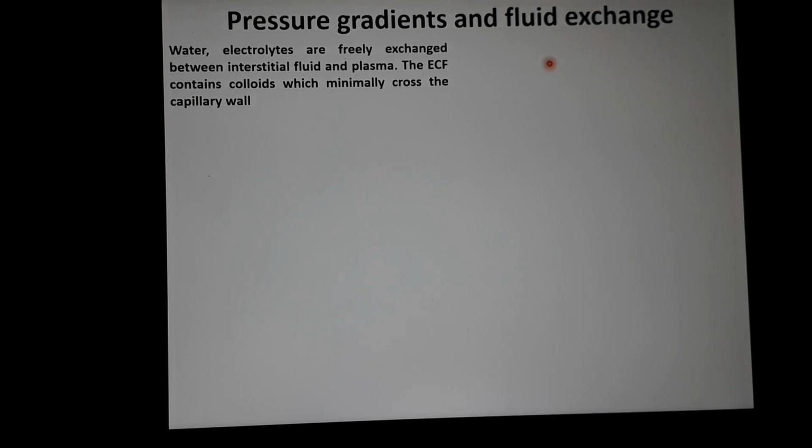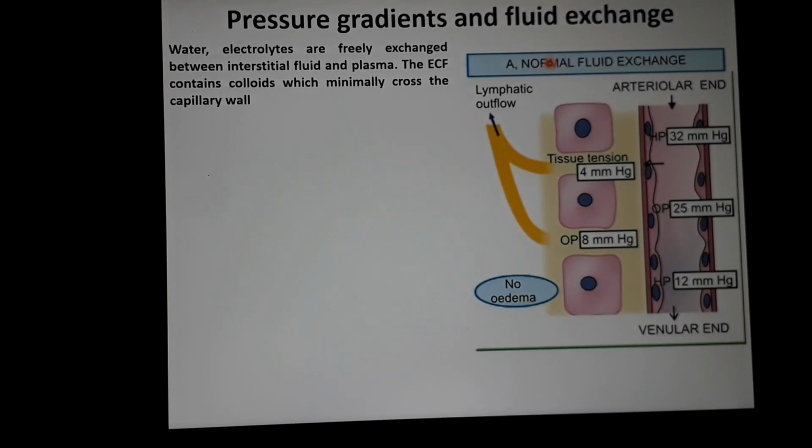The extracellular fluid inside the vessel contains colloids, that means proteins, which minimally cross the capillary wall. So these substances exert pressures responsible for exchange between the interstitial fluid and plasma. Now let us see this figure. I will explain the various pressures one by one.